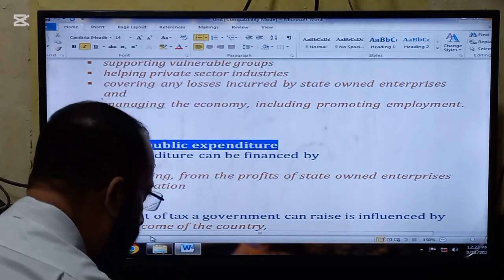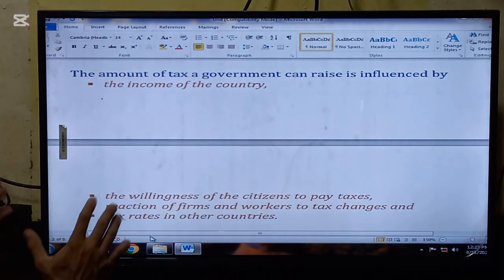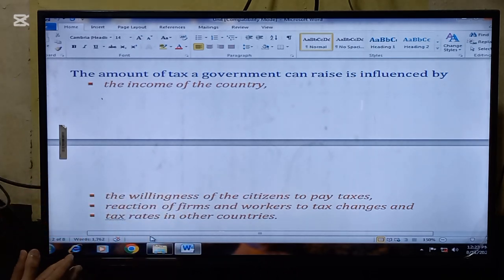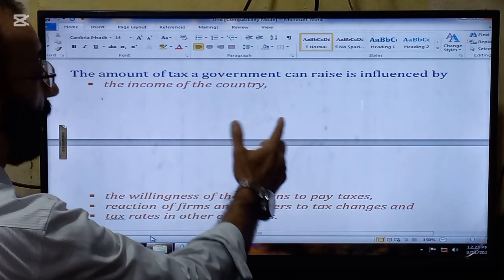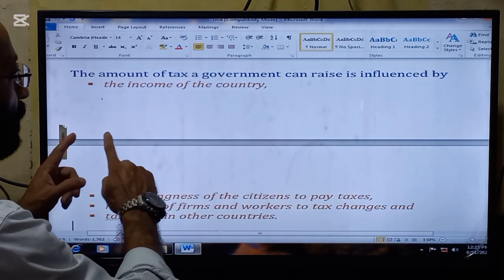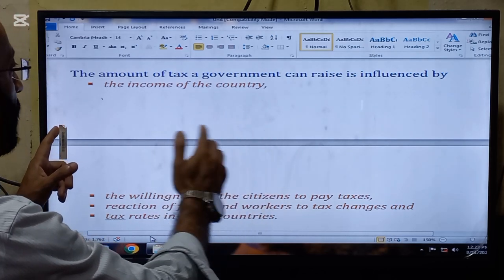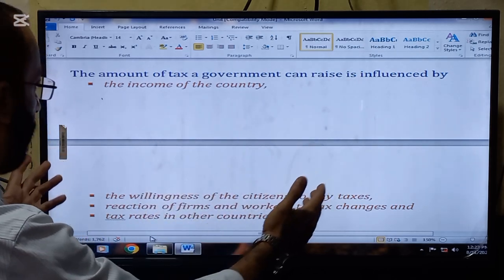The amount of tax a government can raise is influenced by the following. This is a very important short topic. The amount of tax a government can raise is influenced by the income of the country. So the more the income of the country, the more tax can be raised.